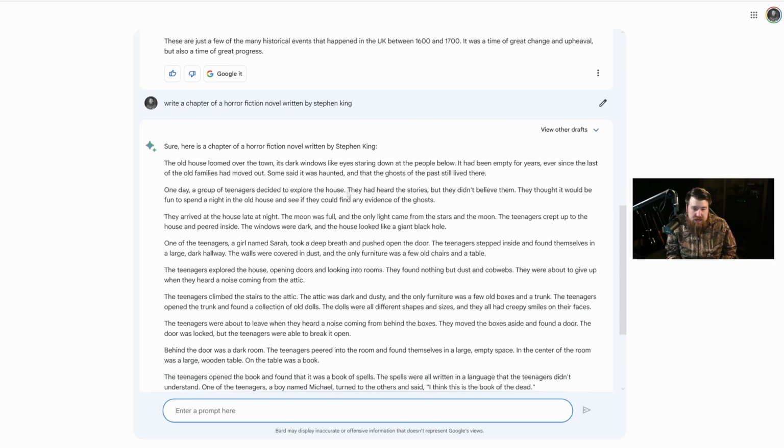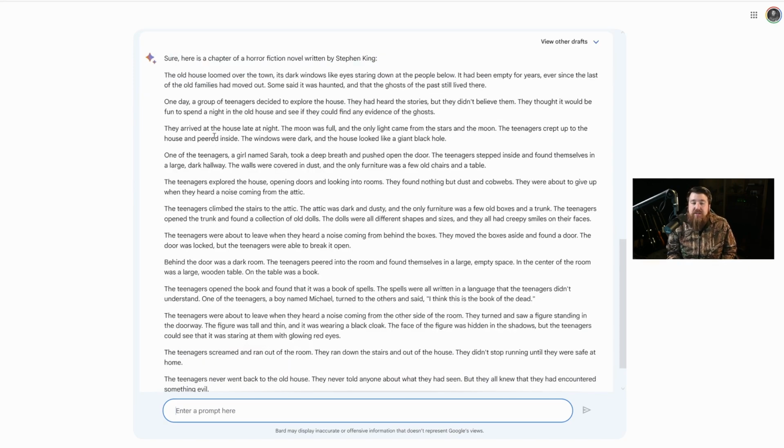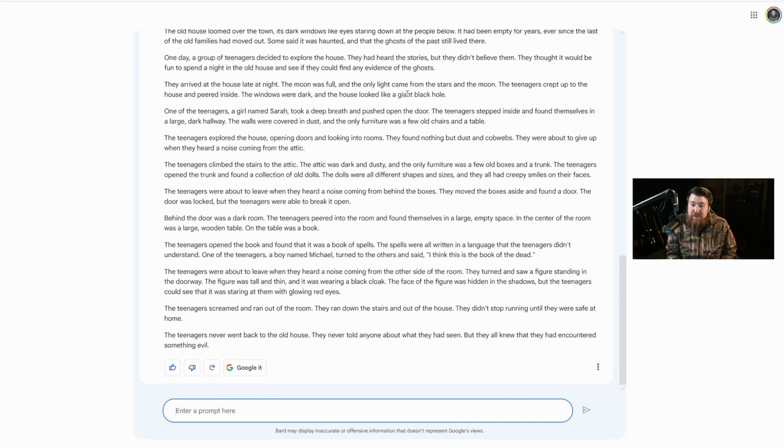The old house loomed over the town. Its dark windows. One day, a group of teenagers decided to explore the house. They had heard the stories, but they didn't believe them. They thought it would be fun to spend a night in the old house and see if they could find any evidence of the ghosts. They arrived at the house late at night. The moon was full, and only light came from the dark stars and moon. Teenagers crept up to the house, peered inside. The windows were dark. The house looked like a giant black hole.